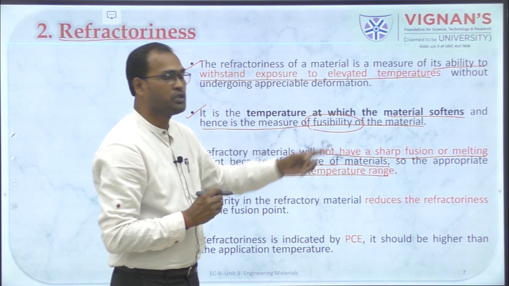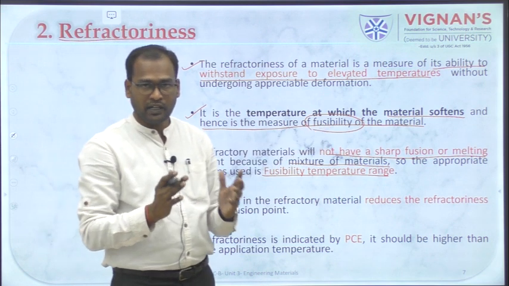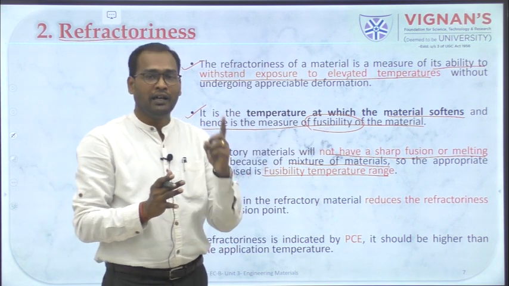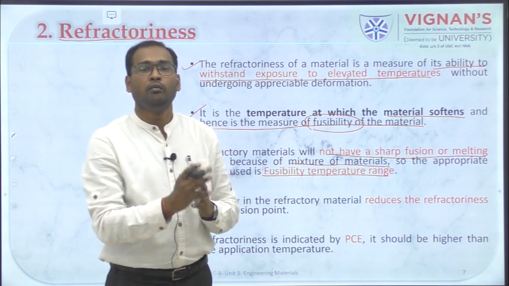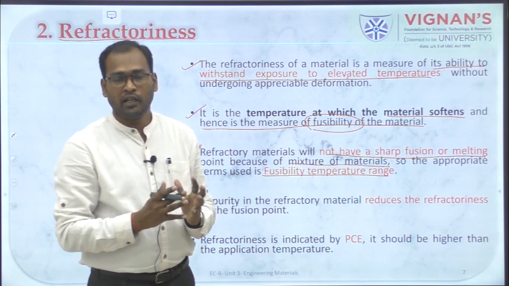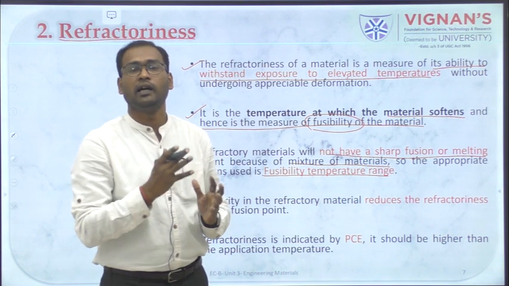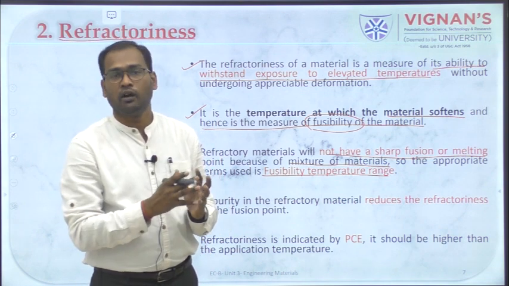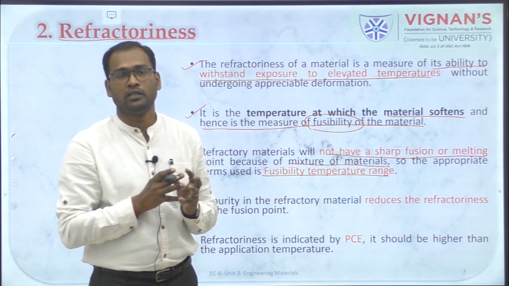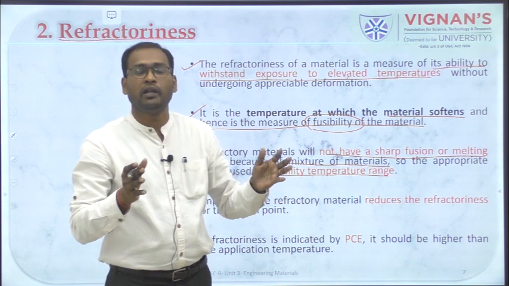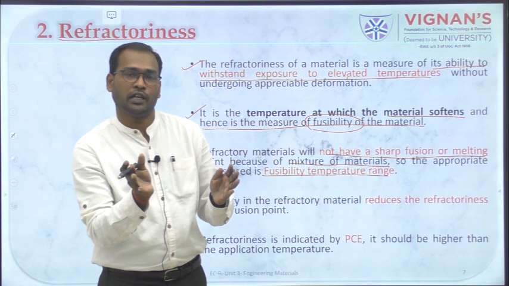Since the refractory material is not made of a single material, since it is made by mixing a number of refractory materials like silica, alumina, calcium oxide, manganese and all these things, you will not get a single fusion temperature, you will get a range of temperature in which these materials start fusing.